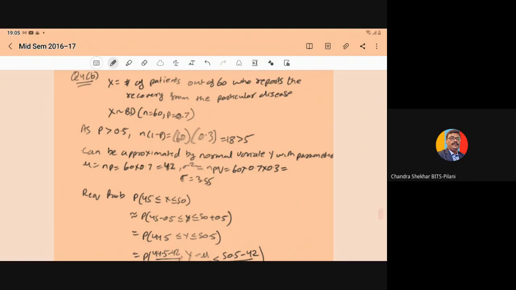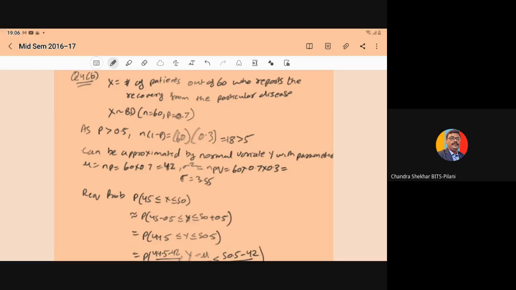As we know, when we do the approximation, when p is greater than 0.5, then we have to check n into 1 minus p. So n is 60 and 1 minus p is 0.3, so it is 18. If 18 is greater than 5, then only we can do the approximation. So that is the justification for the approximation. So here it is written, it can be approximated by the normal variate Y.